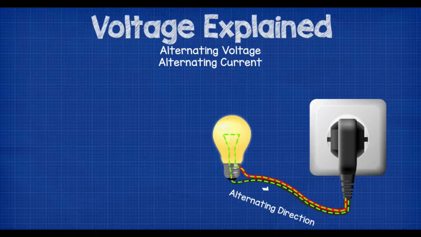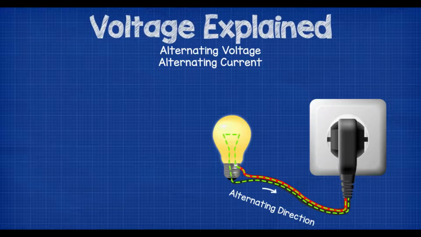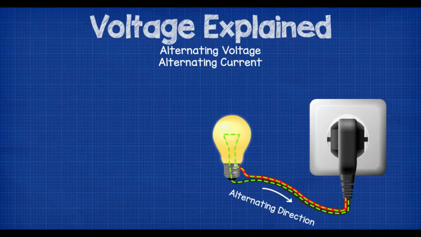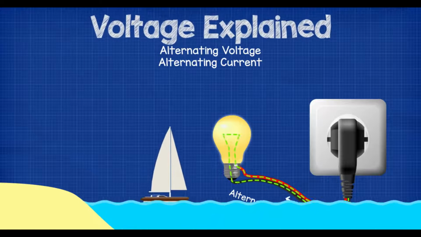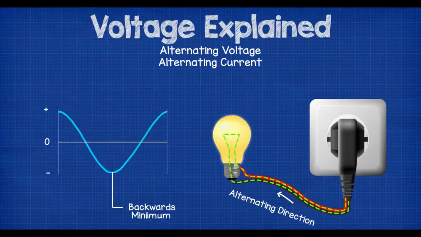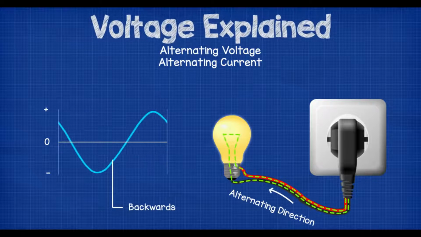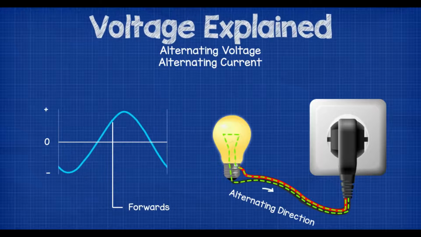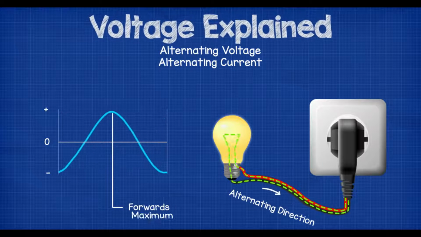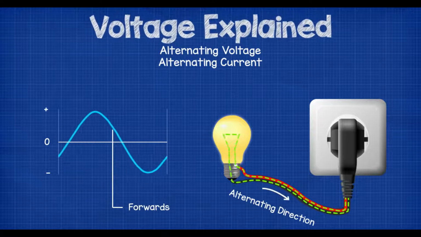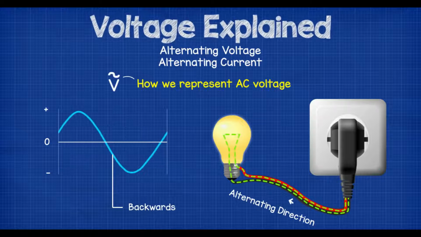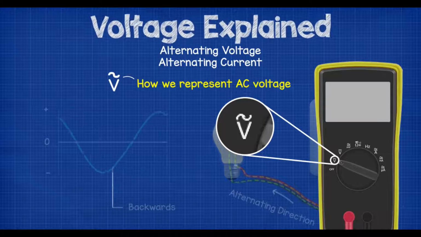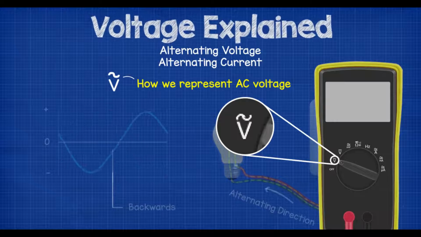This is a different type of electricity. In this type, the electrons alternate between flowing forwards and backwards because the polarity of the circuit is changing, much like the tide of the sea. If we plotted this voltage against time, we would get a sine wave as it moves forwards and rises to its maximum and then starts to decline. It passes through 0 and now the current is flowing backwards, but it then hits its minimum and reverses direction again. This is usually represented with a capital V with a wave line above it. You can see that on the multimeter here also for measuring AC voltage.